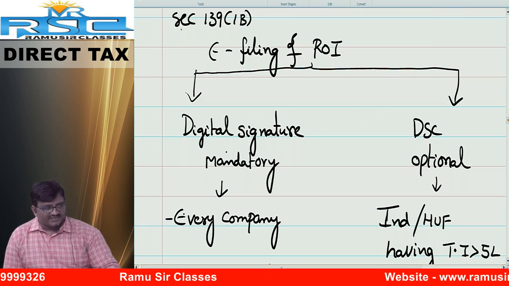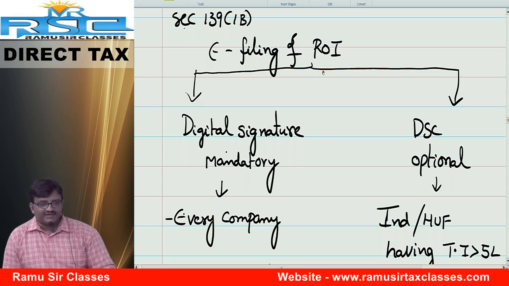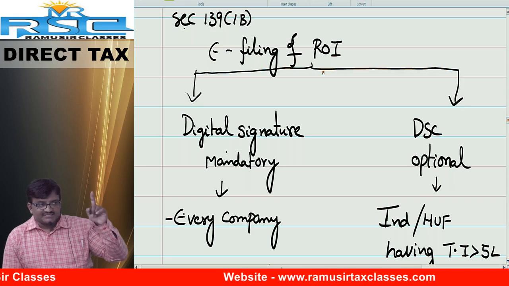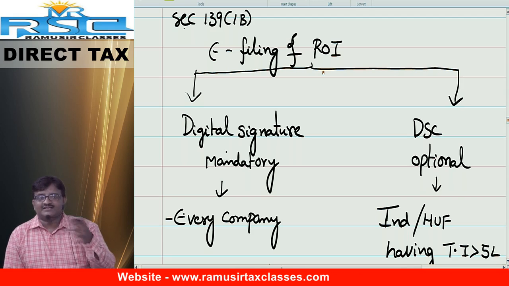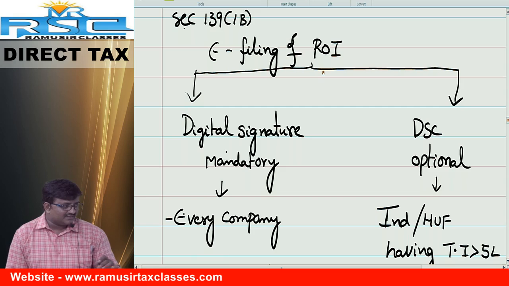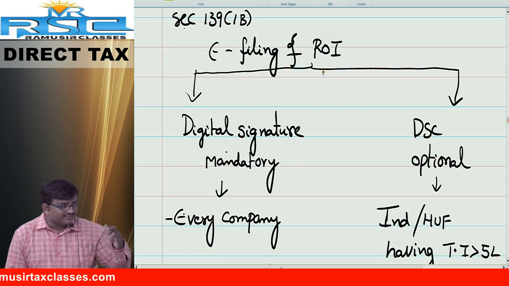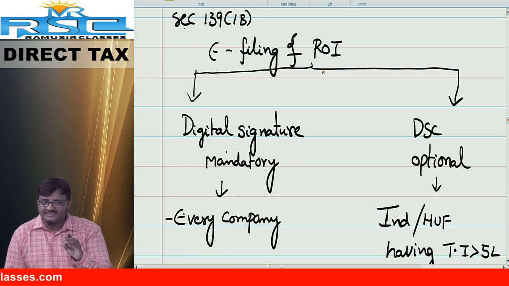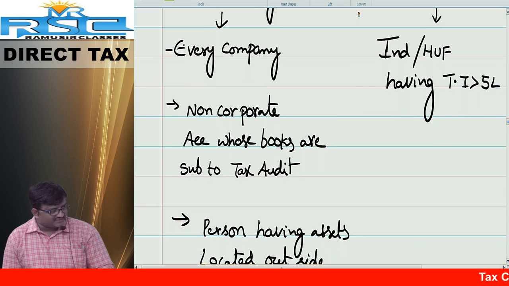Friends, now our topic is 139 subsection 1B. That is none other than electronic filing of return of income. In case of GST, it is mandatory to file the return only online. But as far as income tax is concerned, online filing of return is not mandatory for all assessees. In certain cases it is mandatory, in certain cases it is optional. To whom it is mandatory, I will discuss one by one.